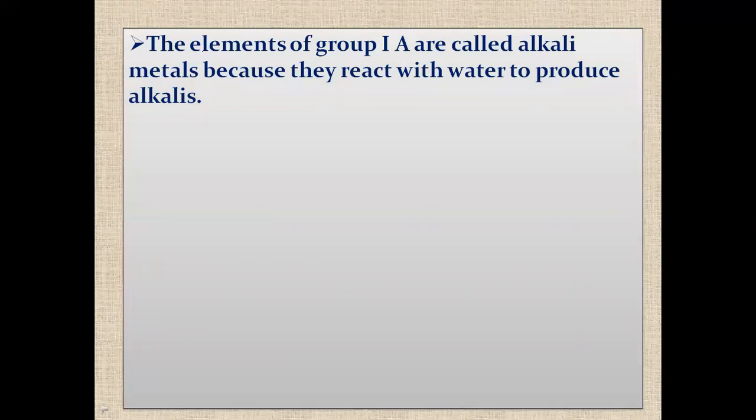Okay, now the main question that can be asked in the exam from this periodic table: the elements of group IA are called alkali metals. Why? Because they react with water to produce alkalis, so they are known as alkali metals.